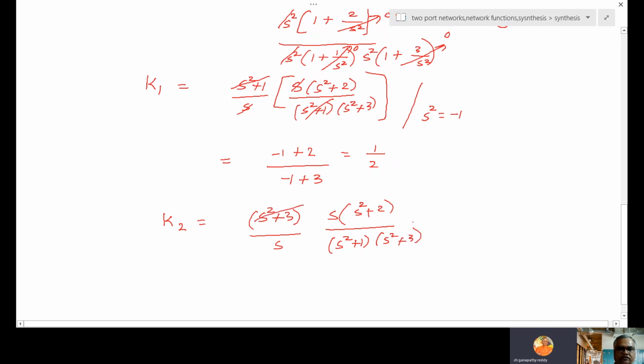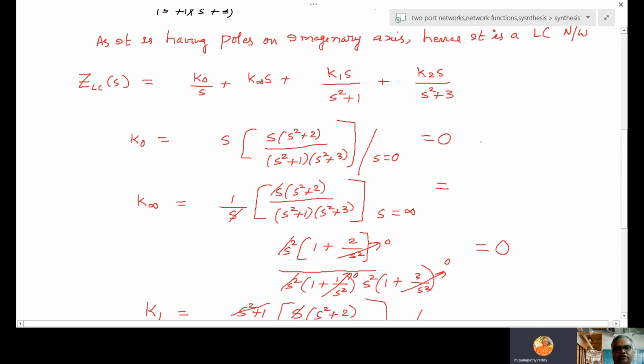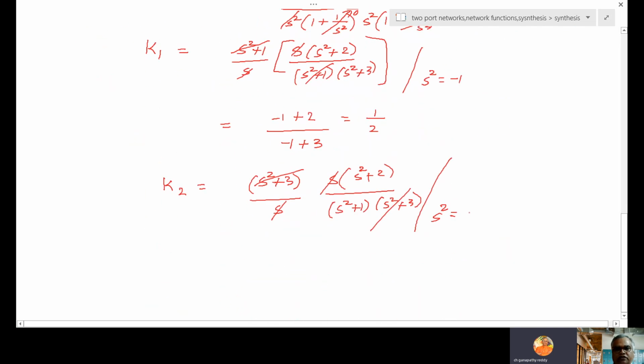So this cancels, this cancels. Simplify at s square equal to, what is the k2 denominator? s square equal to minus 3. So this is minus 3 plus 2 by minus 3 plus 1. This is minus 1 by minus 2 equal to 1 by 2. So k1 is 1 by 2, k2 is 1 by 2.